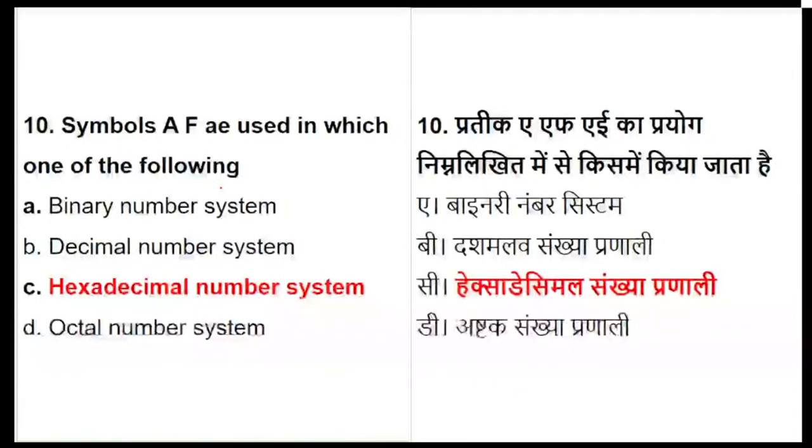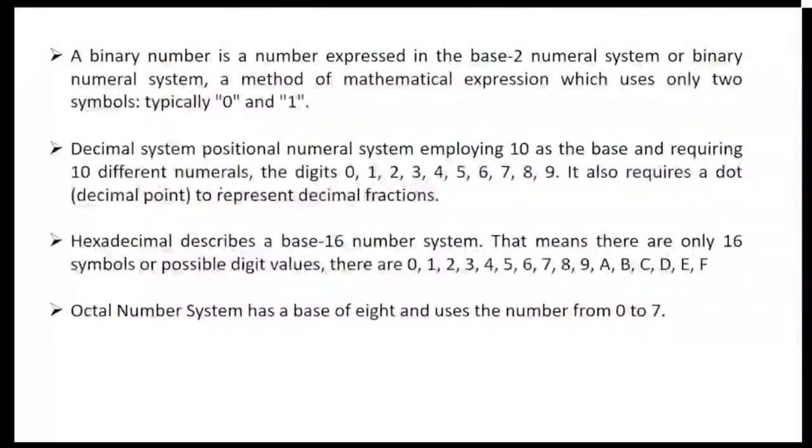Now let's see what hexadecimal, binary, decimal or octal consists of. When we talk about a binary system, the base is 2, so it basically involves the values 0 and 1.